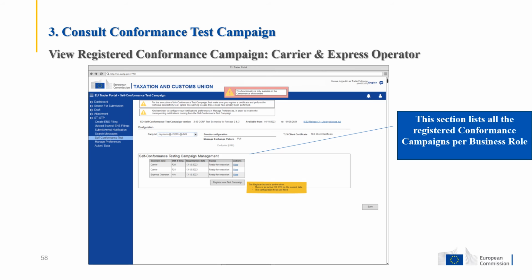The system renders information about the campaign in which the actor is registered at the level of business role, scenario, and message. The user can see a list with the active conformance test campaigns for all the available business roles containing the below information: business role, ENS filing, registration date, status, and any actions that the user can perform.